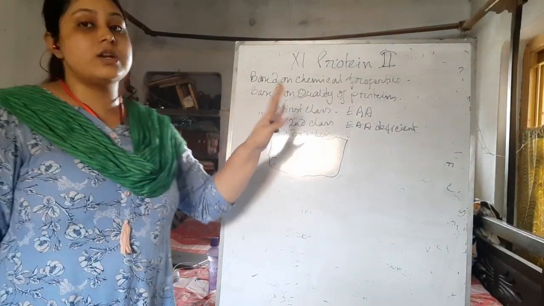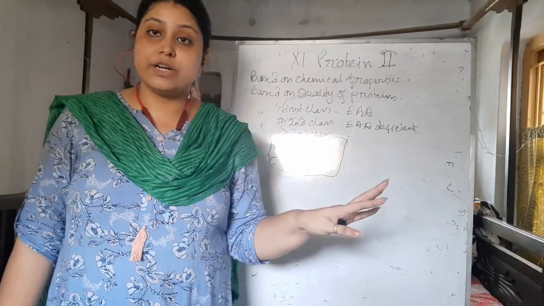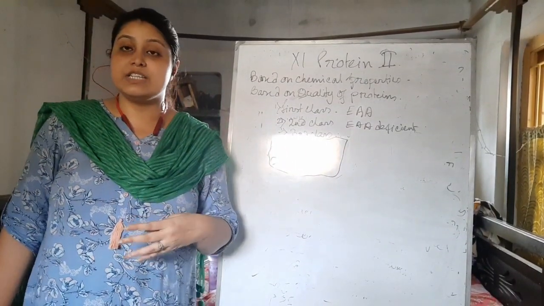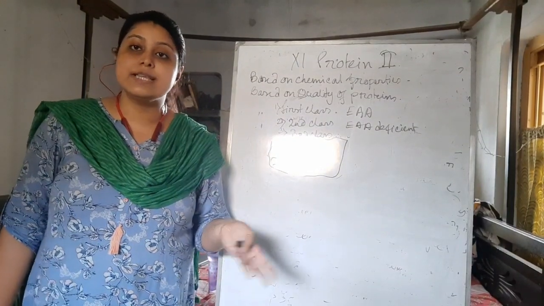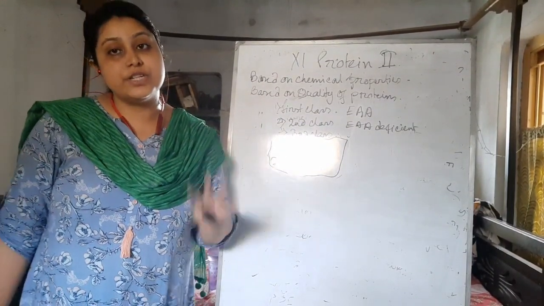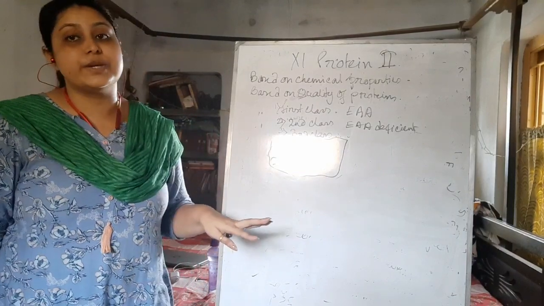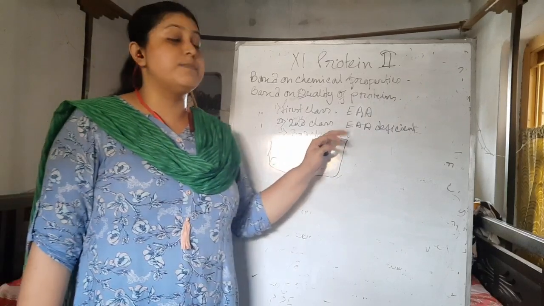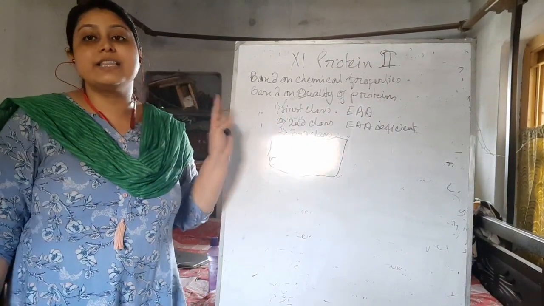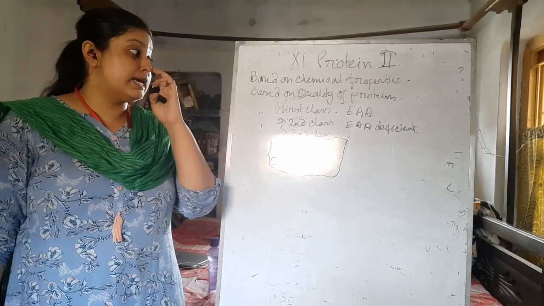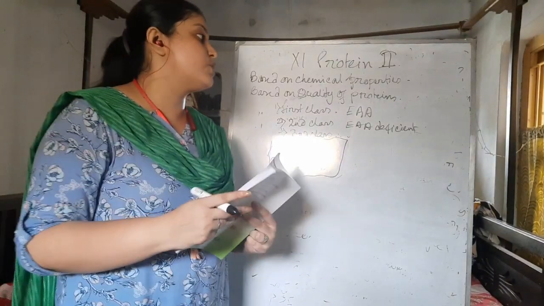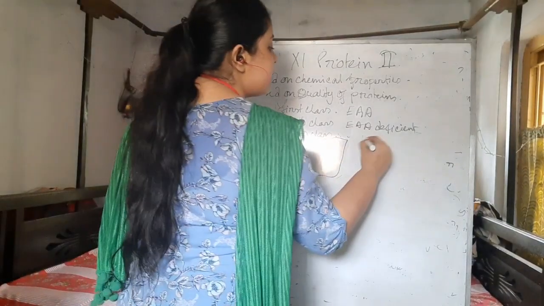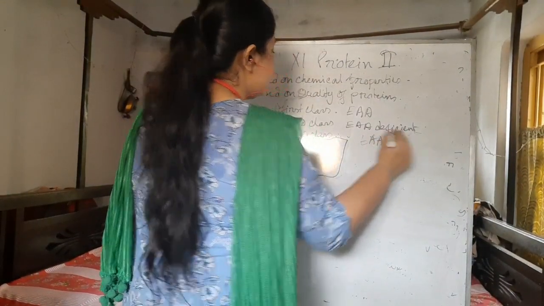Essential amino acids and non-essential amino acids are both very important for our body, but essential amino acids we can't produce in our body. That is why we have to get them from other food sources, but the non-essentials are already produced in our body, so we don't have to get them from other food sources. The second class protein also has the essential amino acids, but in a deficient form. So that is why they are called the second class. The next is third class. Third class proteins don't have the essential amino acids. The essential amino acids are not present in the third class.